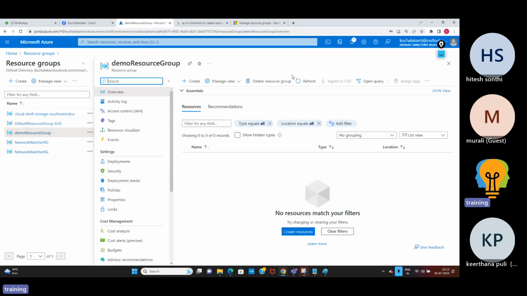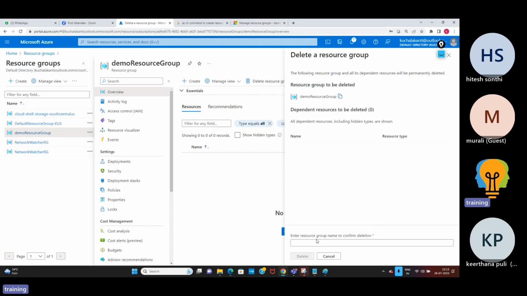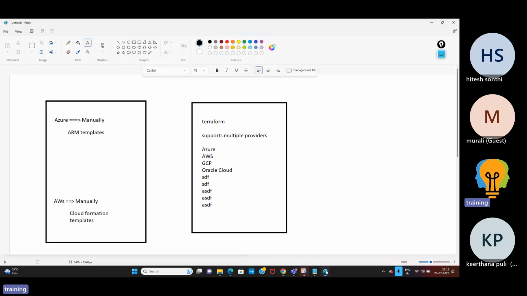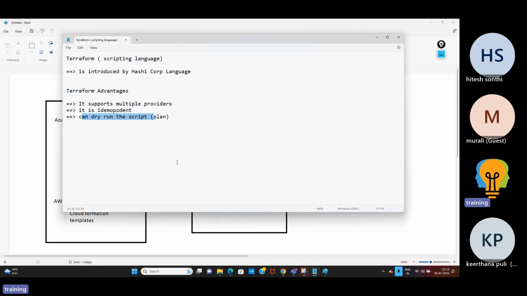But Terraform has an advantage, stating that you can dry run the script. What is dry run the script? When you run the script, it will show I am going to create these resources, but it won't create. By looking at the screen, if everything is fine, you can apply later. By the same you can plan it. When you plan it, it will show what it is going to install, but it doesn't install. If you want to install, you can use the terraform apply command. So the terraform plan command is nothing but it will show you what it is going to install.